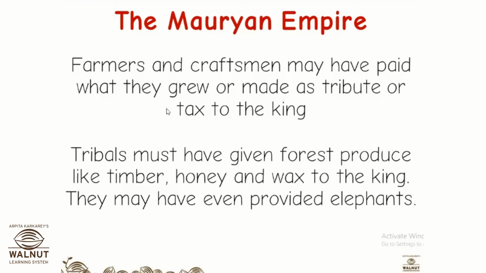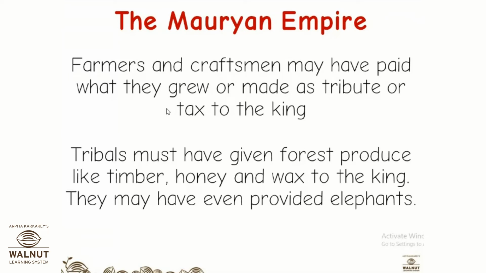The tribals were doing what? They were giving as tax whatever they got from the forest. So maybe animal meat after they hunted some animal, or the timber or wood that they cut from the forest, or the honey or the wax that they obtained from the forest, that they gave to the kings as tax. Okay, they even provided wild elephants so that those elephants could be trained to fight in the war.